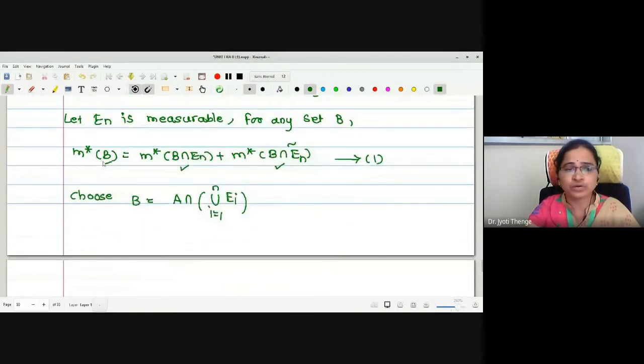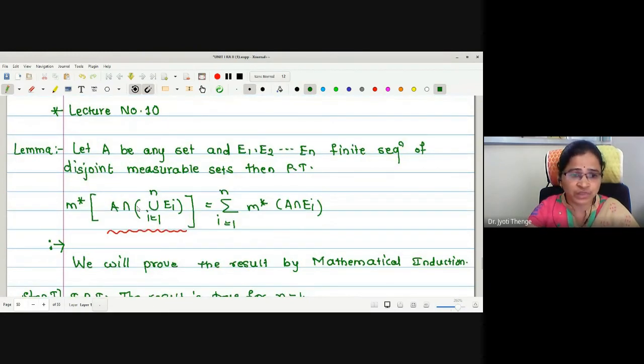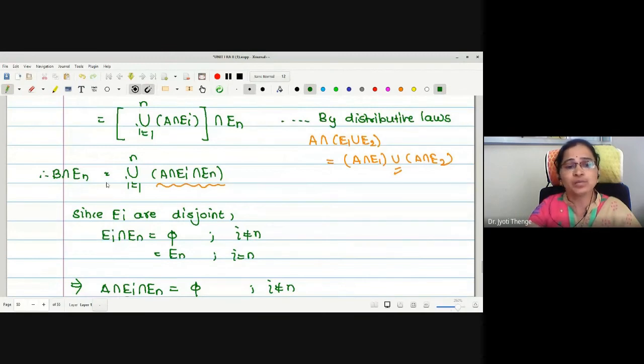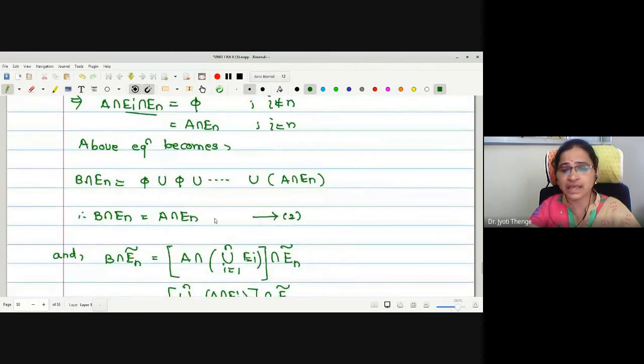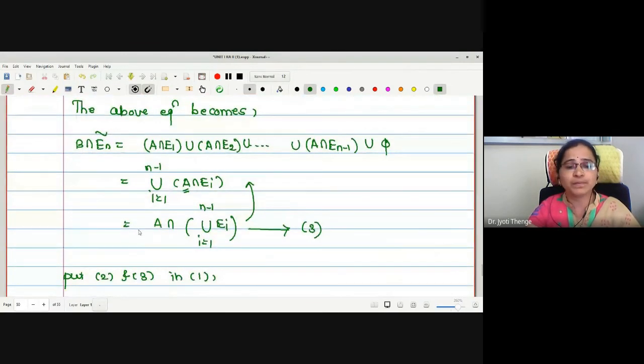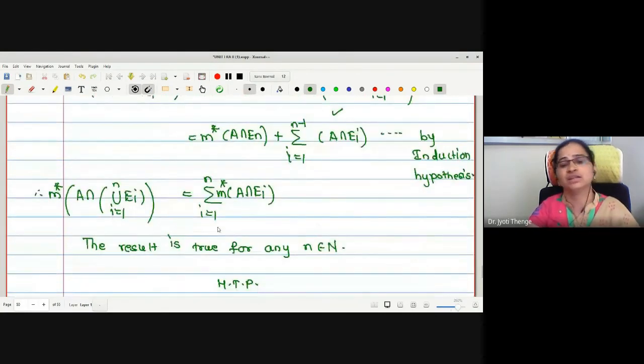According to the definition of En is measurable, given by statement number 1, this B we will keep particularly. This is actually a term in the left hand side. In order to find this outer measure, we have kept the value of B. Then later we found the value of B intersection En and B intersection En complement. B intersection En we obtained as A intersection En, and B intersection En complement we obtained as A intersection union Ei, i from 1 to n minus 1. Keeping all the values in this statement, we get the proof very easily.